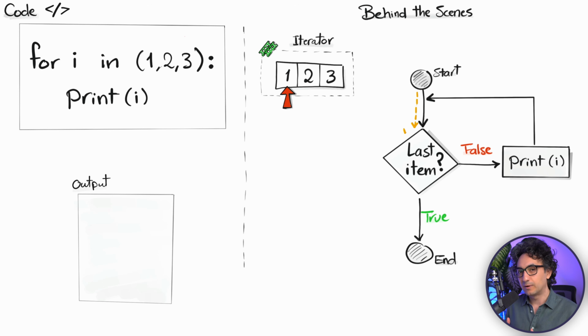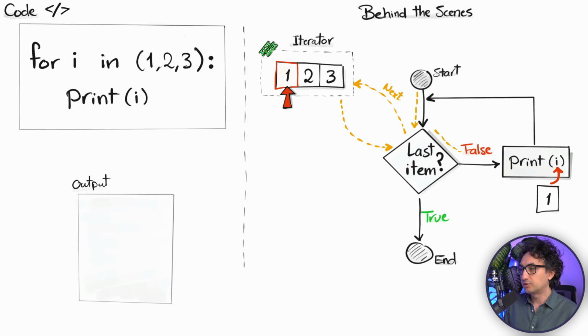So Python is going to ask the iterator, what is next? And since we are at the beginning, it's going to answer, okay, the first one is 1. So the iterator is going to answer Python with the value 1. And this means the condition is not fulfilled. It is not the last item. We still have values in the iterator. That's why it's going to go to the path of the false.